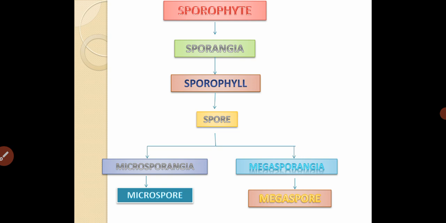In the case of the spores, there are two types. One is the microspores, another one is the megaspores. Microspores are produced within the sac-like structure called the microsporangia. Similarly, megaspores are produced within the sac-like structure called the megasporangia. These spores later germinate and produce the next generation, and that is called the gametophytic generation.